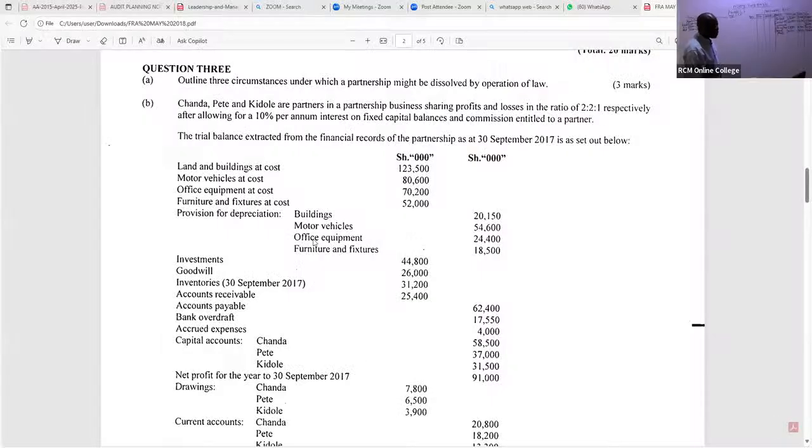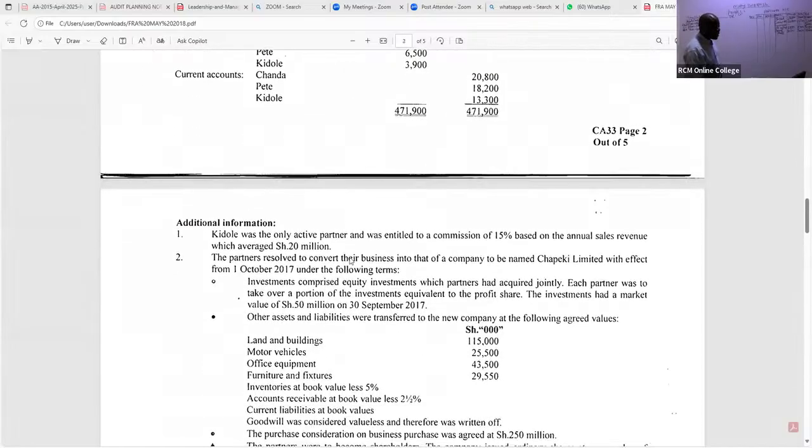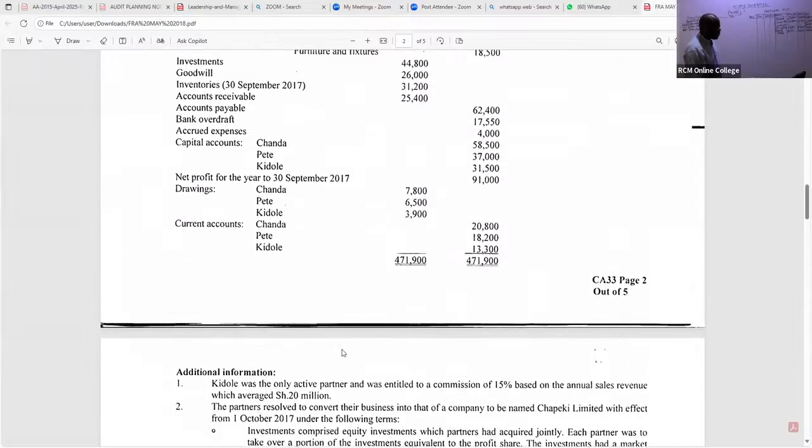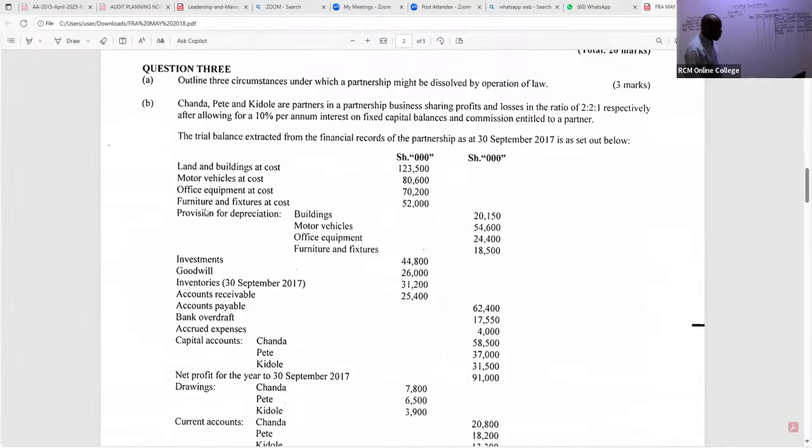So the next one is what we are calling furniture and fixtures. This furniture and fixtures was basically taken up by the new company. So furniture and fixtures go back to the net book value. It is 52,000. So we have here furniture: 52,000 minus 18,500. So is there somebody who can give me this figure, my good students?